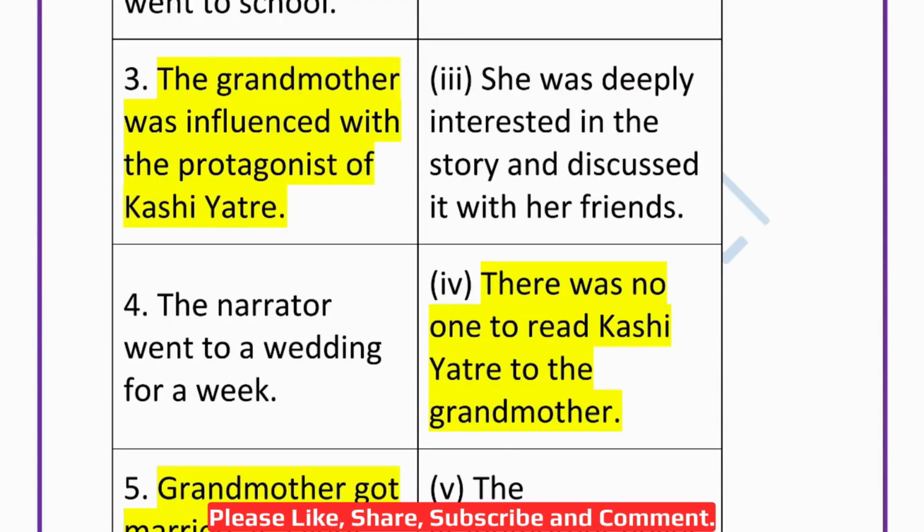Then third one, effect is given. She was deeply interested in the story and discussed it with her friends. Cause is the grandmother was influenced with the protagonist of Kashi Yatre. Then cause is given number 4. There was no one to the narrator went to a wedding for a week. So that is why the effect is there was no one to read Kashi Yatre to the grandmother.